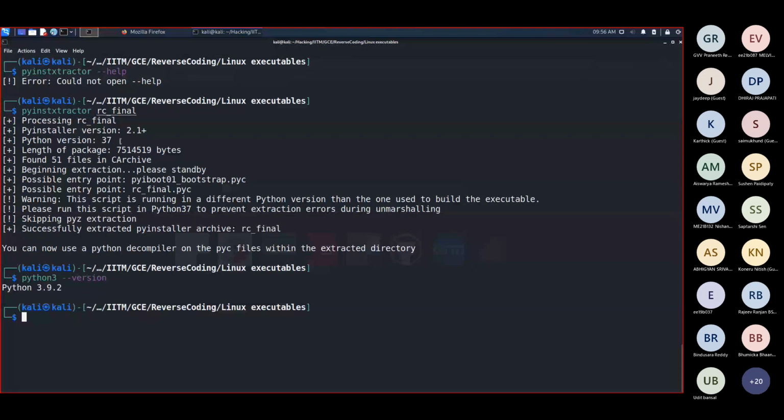Now let's do a list of the directories. We got something like rc final extracted. Let's list that directory, rc final extracted. Okay, we have a lot of files. All right, before you get overwhelmed, let me just explain what happened.